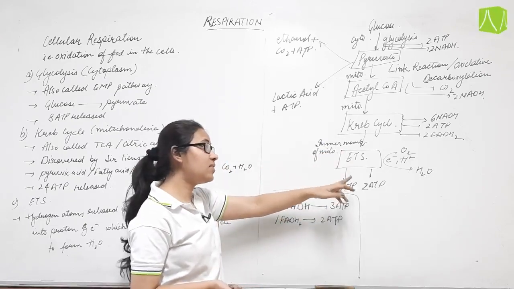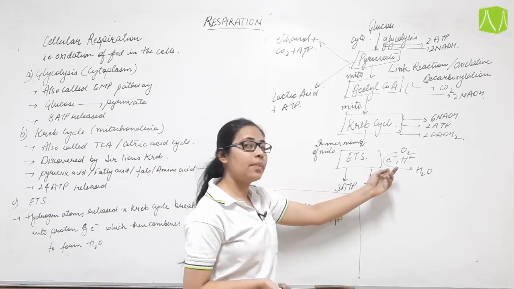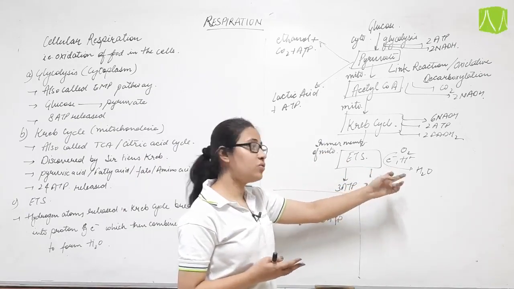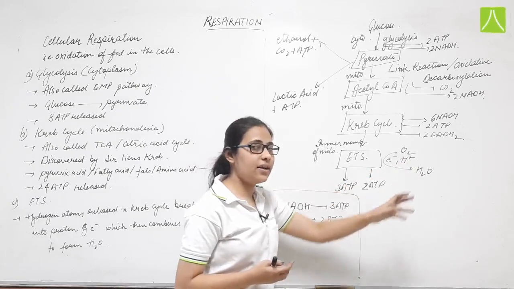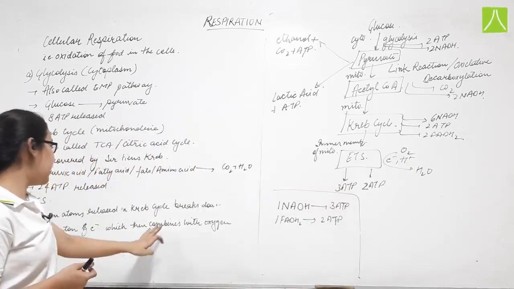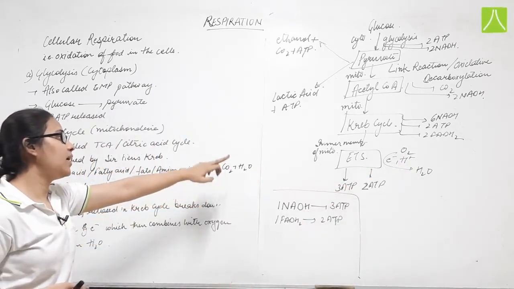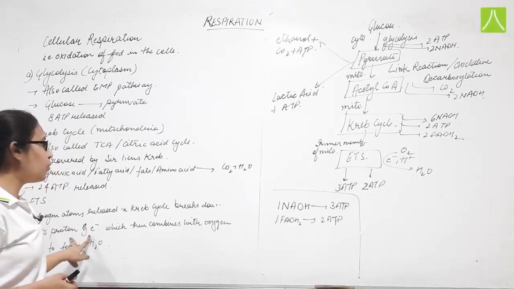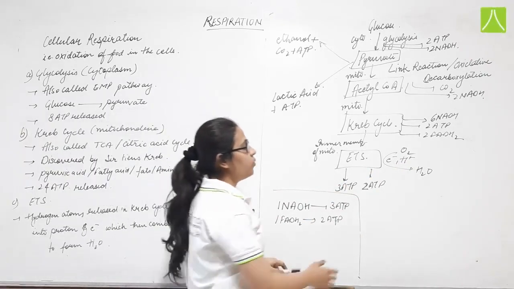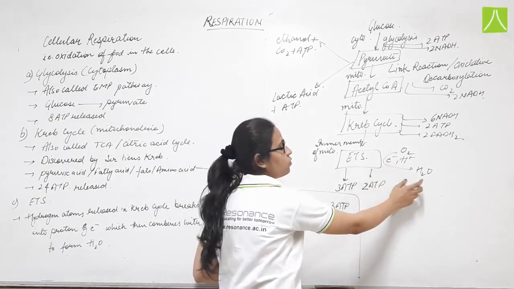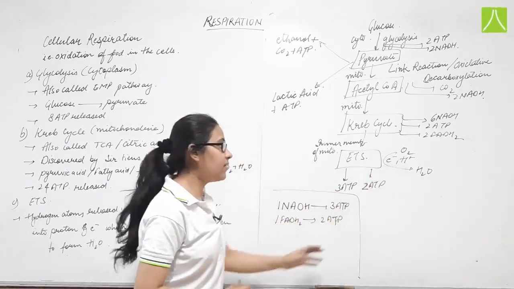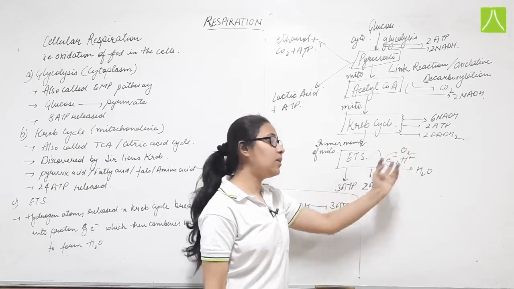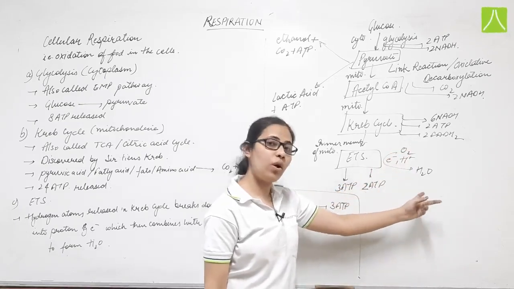The electron which is released after the dissociation of water, that is, I have told you that the hydrogen atom which is released in the Krebs cycle further breaks down to form proton and electron. Now this proton and electron further combine to form water. These are the products of the Krebs cycle. This will again combine to form water.